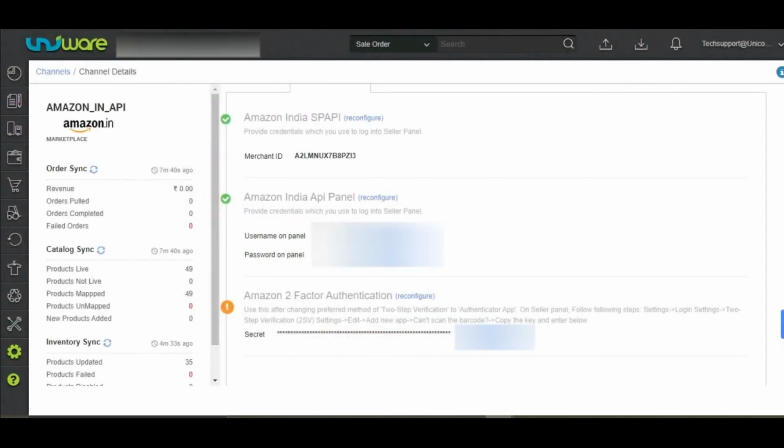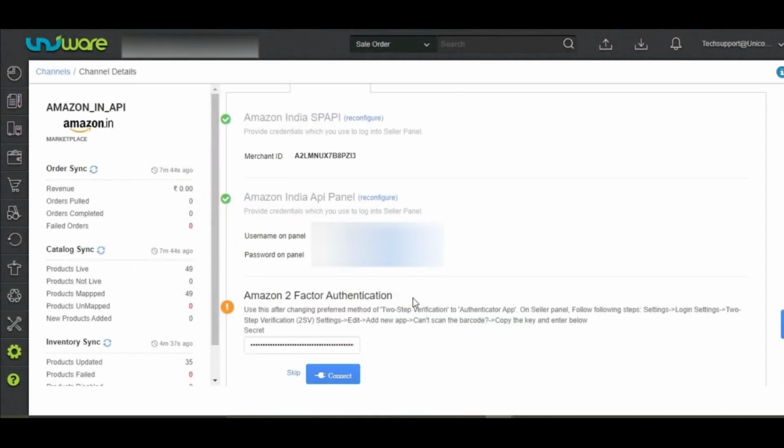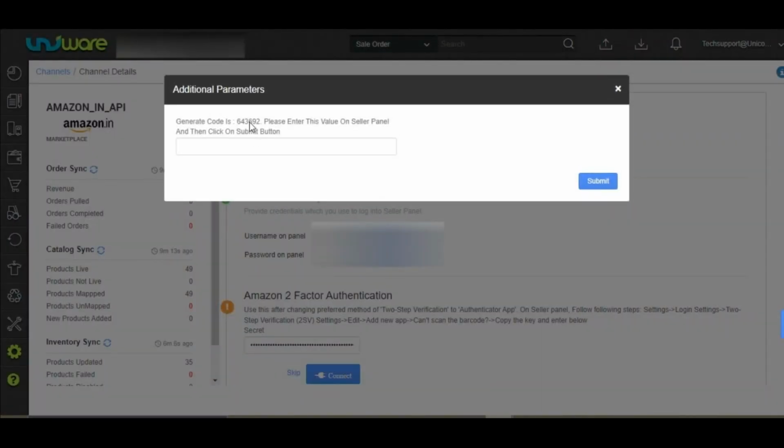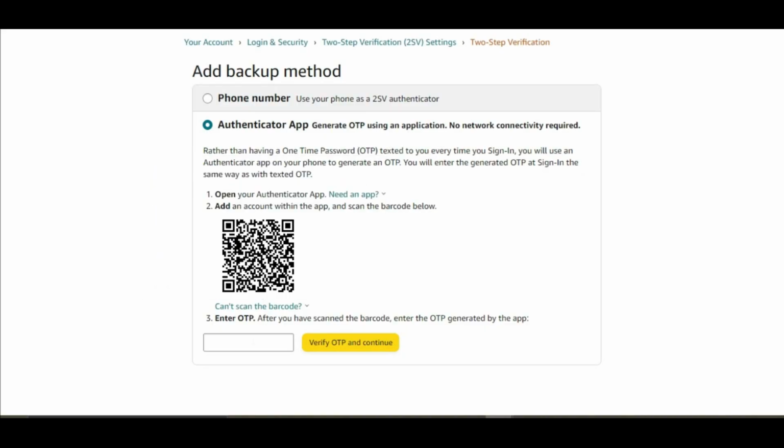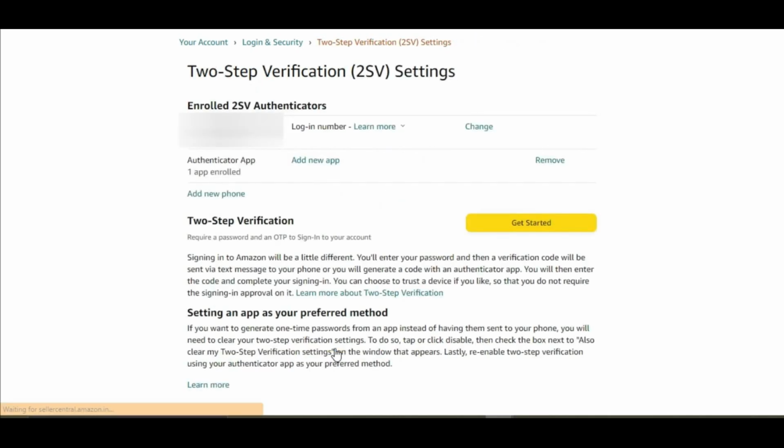Go to Uniware and click on Reconfigure under Amazon two-factor authentication. And paste the secret key and click on Connect. A code will be generated in this pop-up. Copy the code and paste it in your seller panel. Click on Verify OTP and continue.